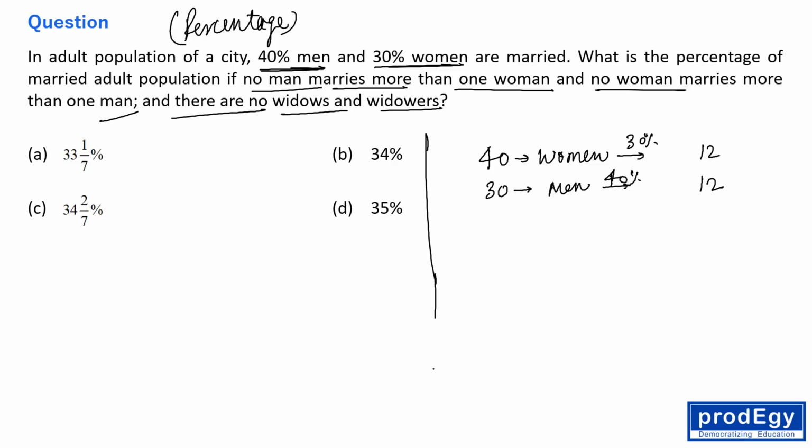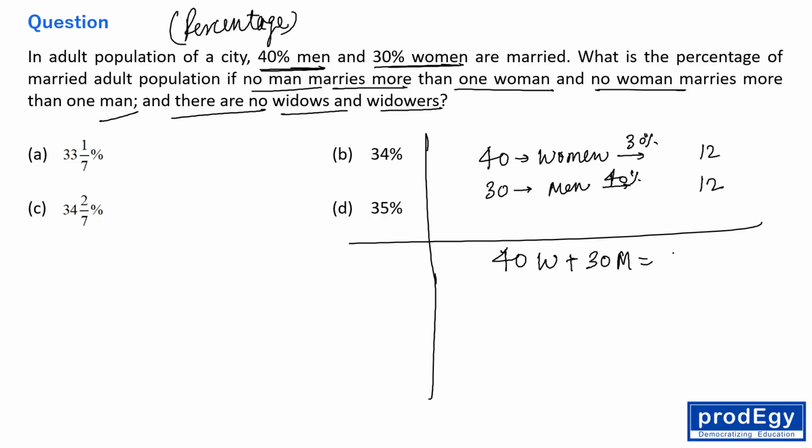So if 40 women are there in the society and 30 men are there in the society, then in total we have 70 people in the society, right? The population of the city is 70, right? And what are they asking? They are asking what is the percentage of the married adult? So how many total adults are married? So 12 plus 12, 24 adults are married, right?